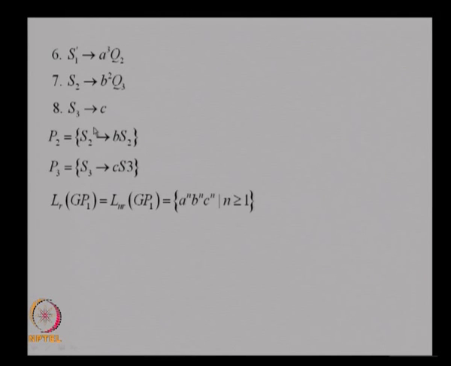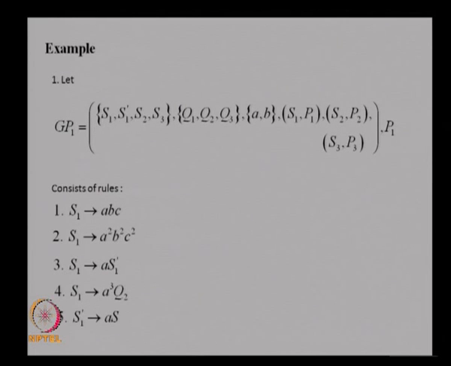You can see S1, S2, S3. There is only one rule in these 2 components, S2 goes to B S2, S3 goes to C S3. So, you have to apply that only. But in component 1 you have 8 rules, you can use any one of them. If you use the first rule you get a terminal string, no further derivation is allowed.